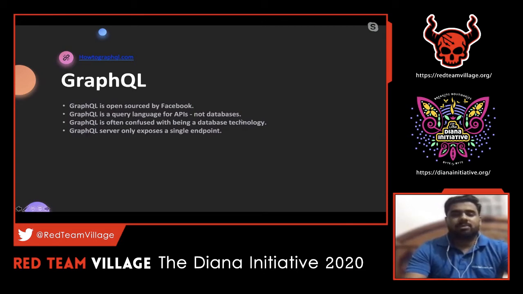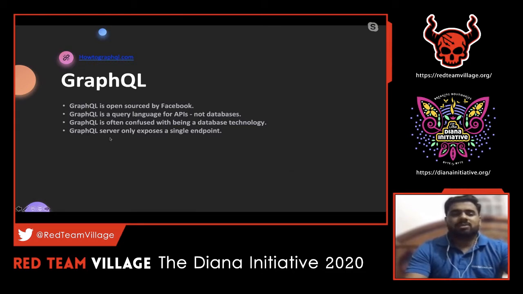There's a misconception people usually have when they start talking about GraphQL. Basically, it is a query language, but it is not similar to your SQL, because this query language is specifically for the API, not for the databases. So a GraphQL server only exposes a single endpoint. This is one important thing to note.